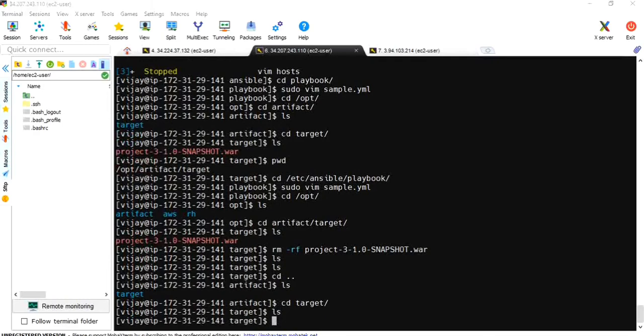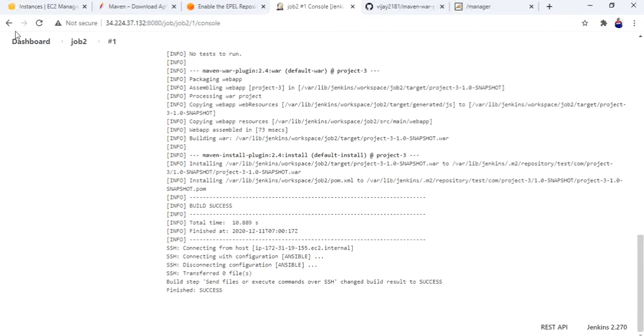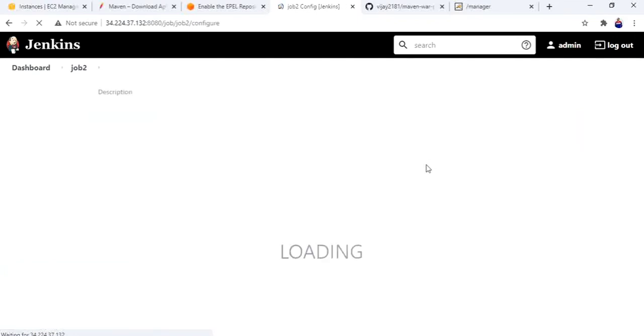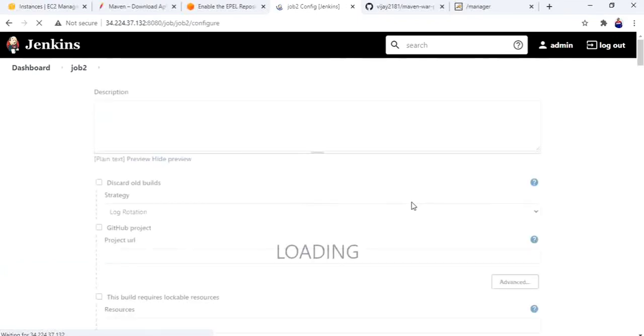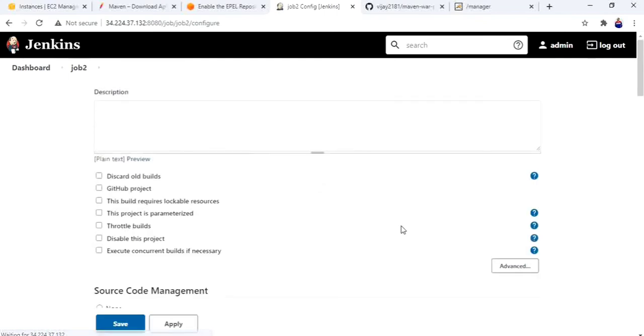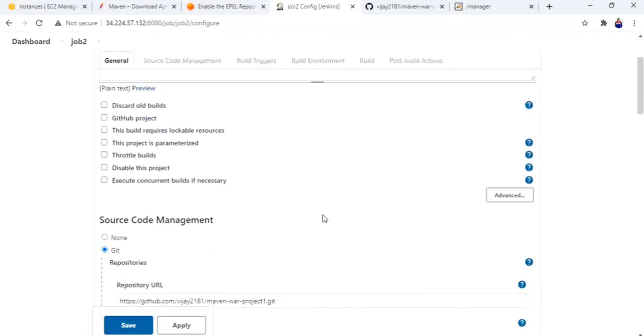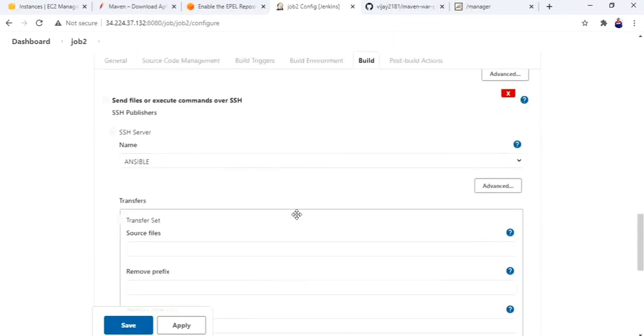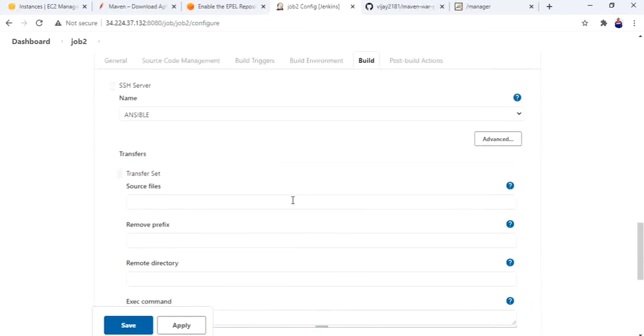Let me go to the job again. Configure. Git is okay. Build is okay. Now to give again